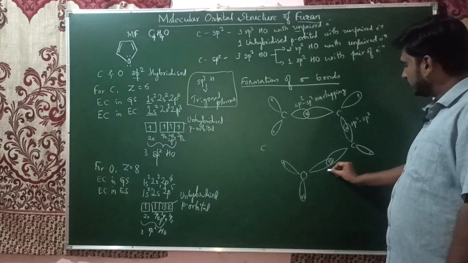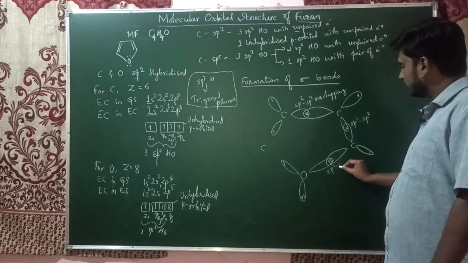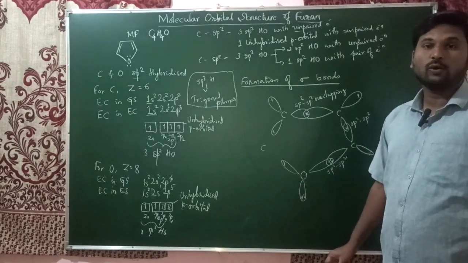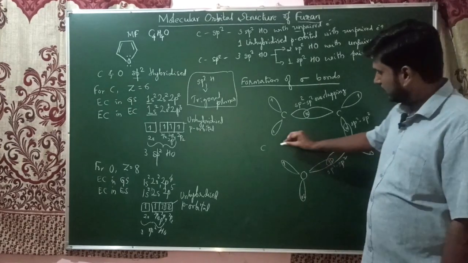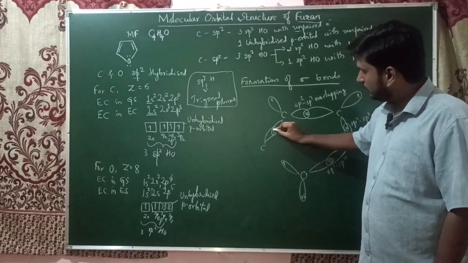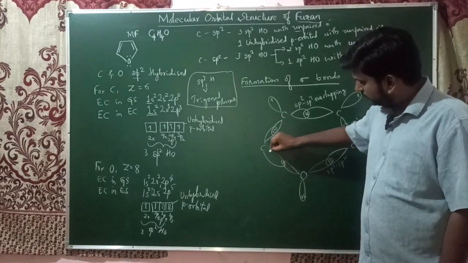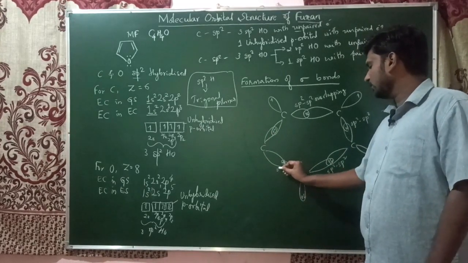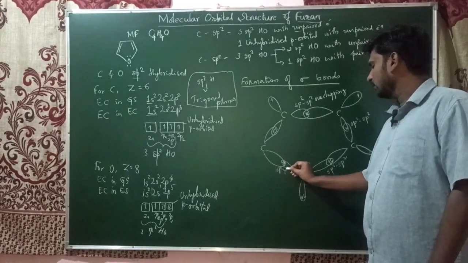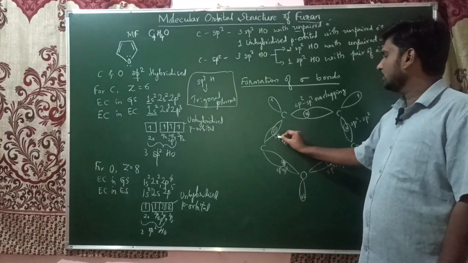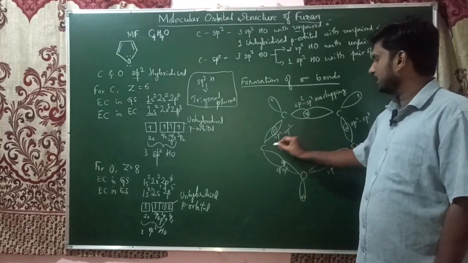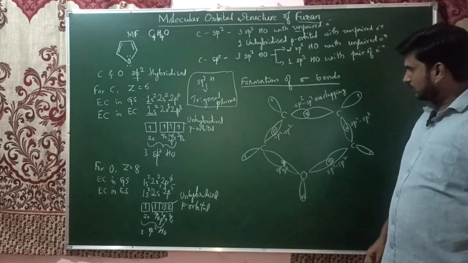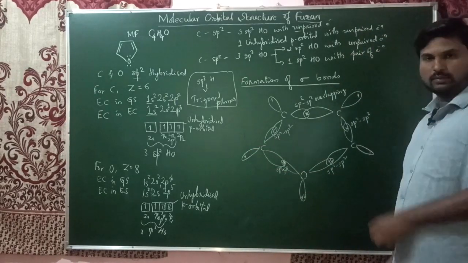This overlapping is also sp2-sp2 overlapping, forming a carbon-oxygen sigma bond, C-O sigma bond. The same thing happens here also: carbon-carbon sigma bond, and here carbon-oxygen sigma bond. This is how we form the carbon-carbon sigma bonds and carbon-oxygen sigma bonds.